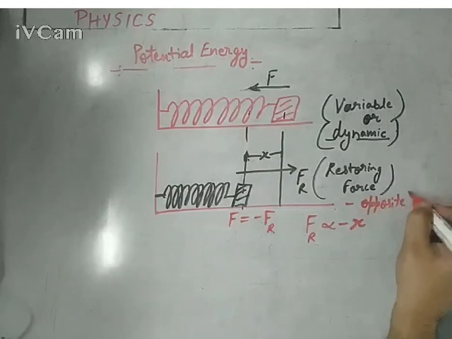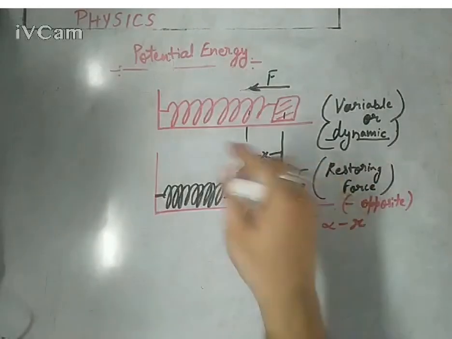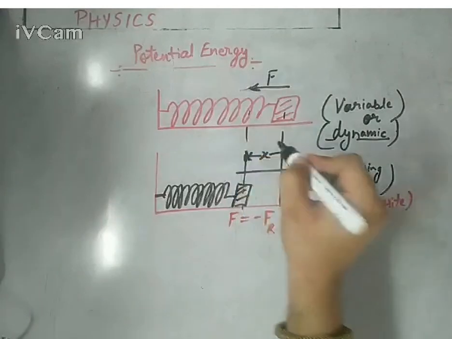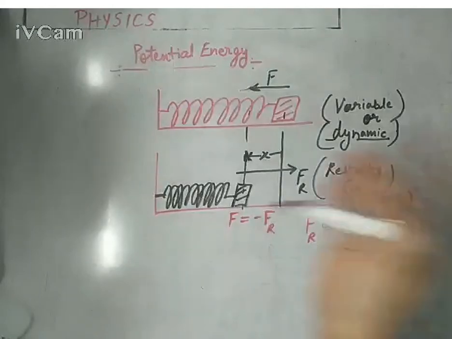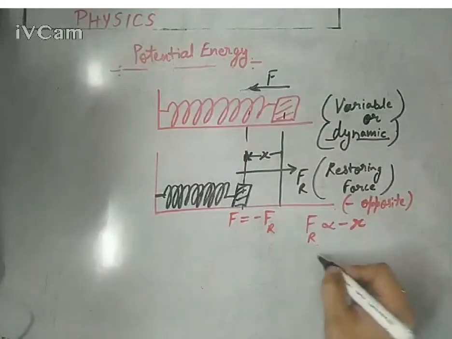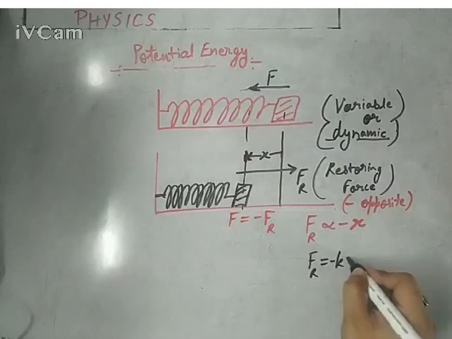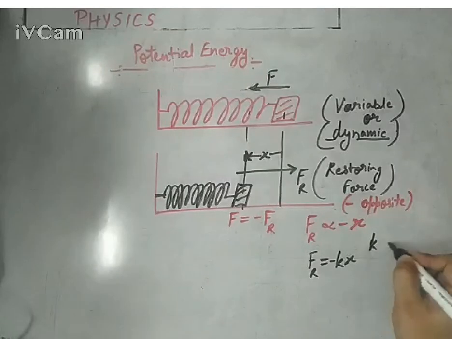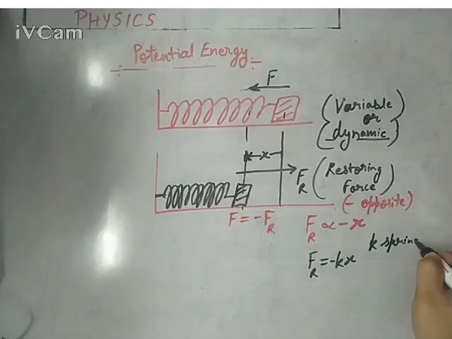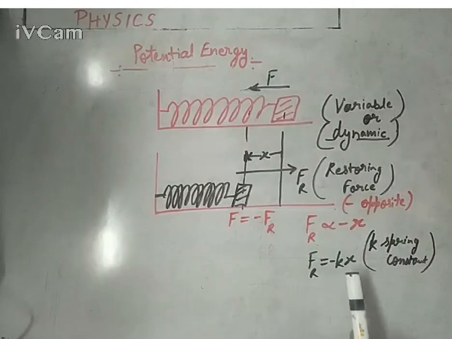Restoring force always acts in the opposite direction to the compression or expansion. If you are compressing the spring, it will act in the outward direction, and if you are extending the spring, it will act in the inward direction, so opposite to it. Or you can write Fr equals minus Kx, where K is called the spring constant or restoration constant. It is the spring constant for this particular spring, or you can call it the compression or expansion factor. So it is definitely a variable force which depends on x.